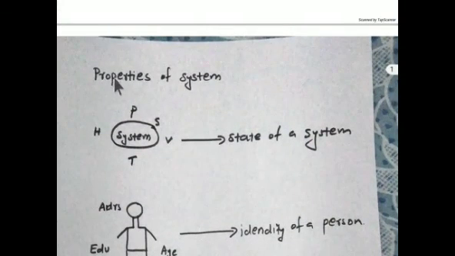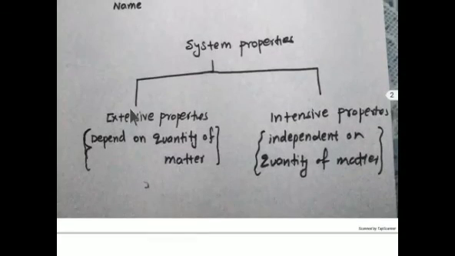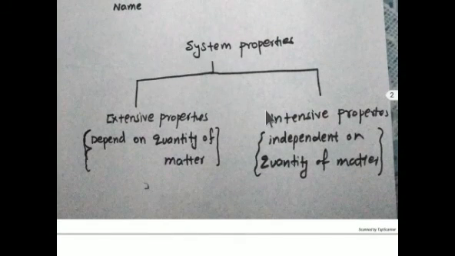The properties of a system are divided into two categories: extensive properties and intensive properties. Extensive properties are properties which depend on the quantity of matter. Intensive properties are properties which are independent of the quantity of matter. One is dependent on the quantity of matter, the other is independent. Let us discuss this in detail.